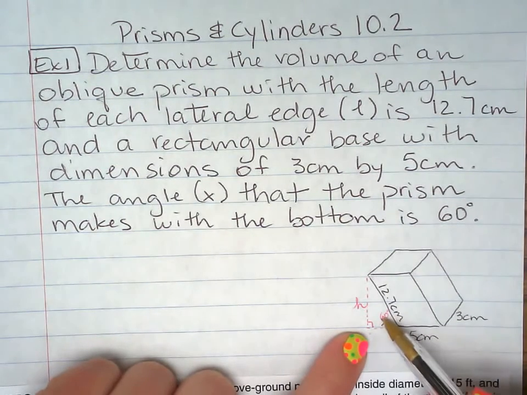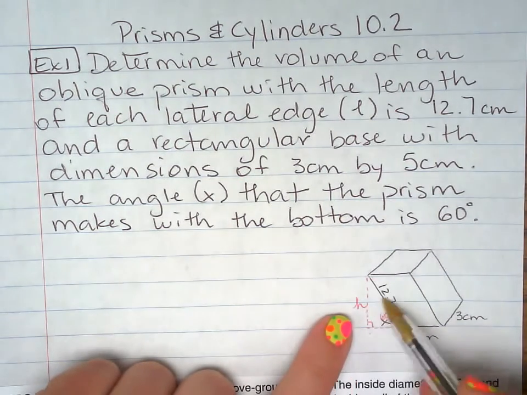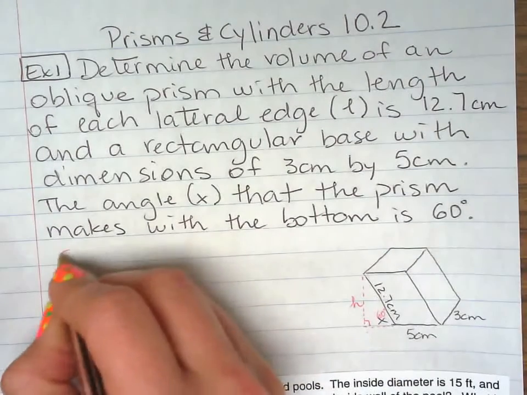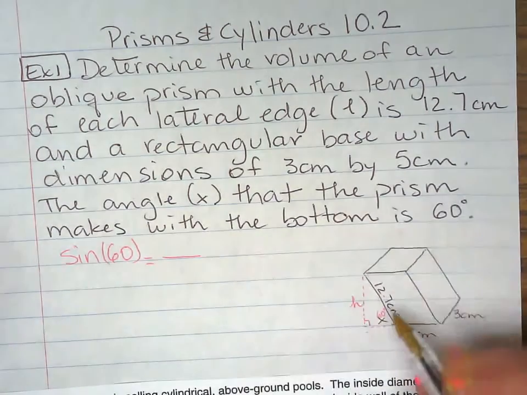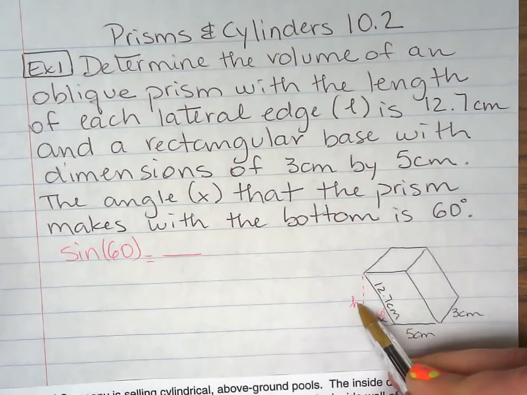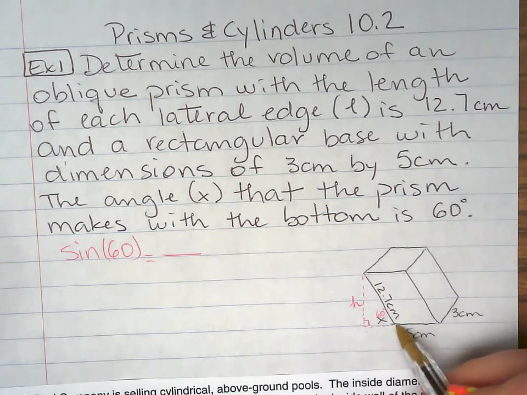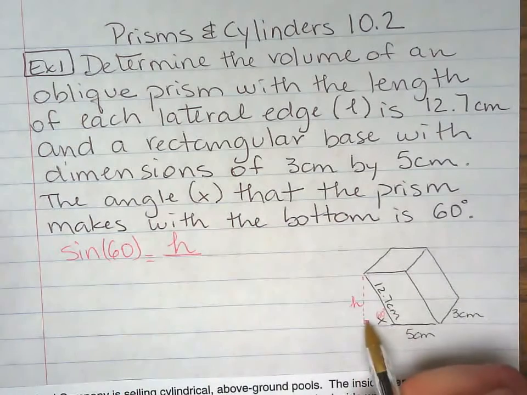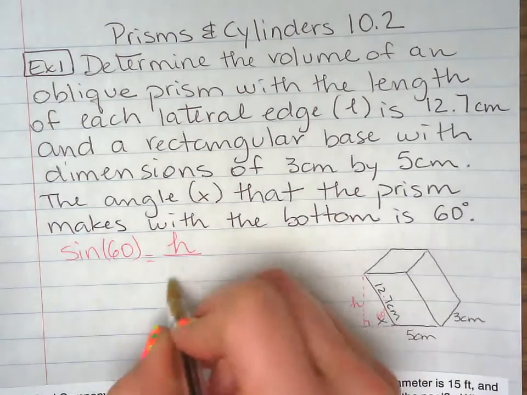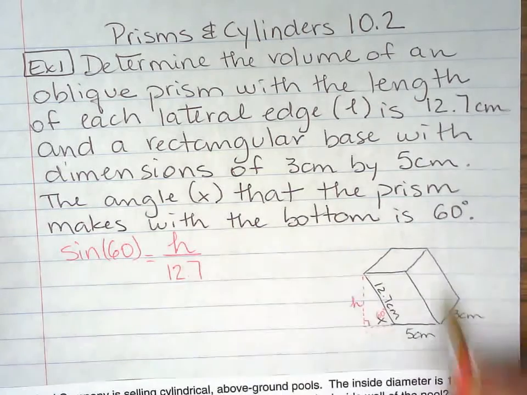we can just use sine of 60 to find the height. So I know sine of 60 is the opposite side over the hypotenuse. So the opposite of 60 is the height. The hypotenuse right here is given, 12.7.